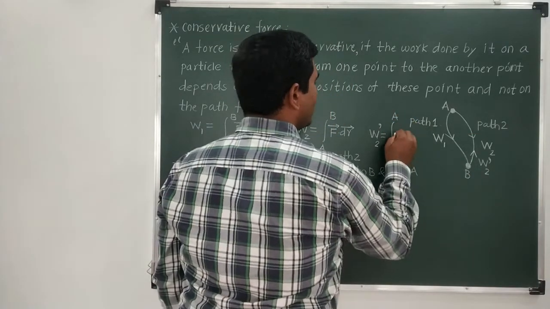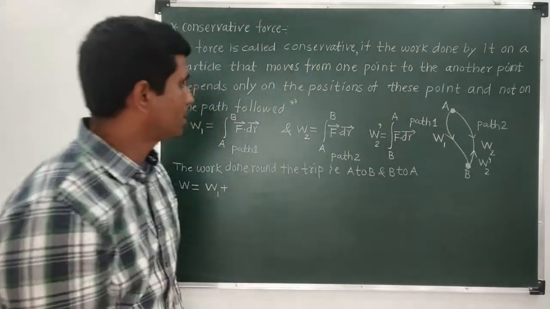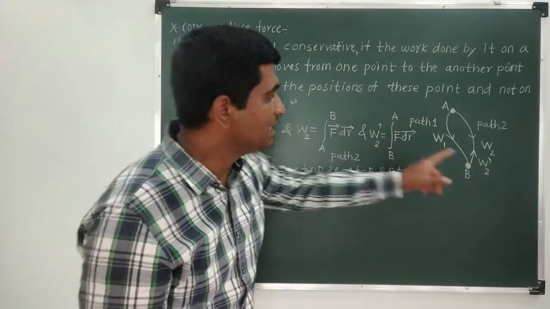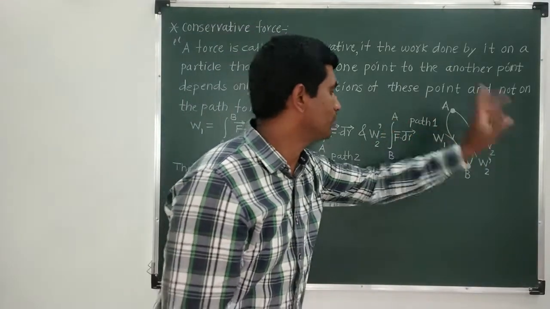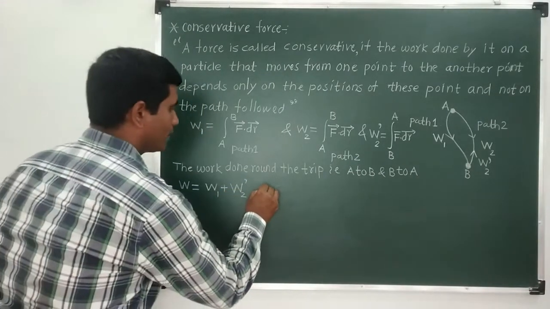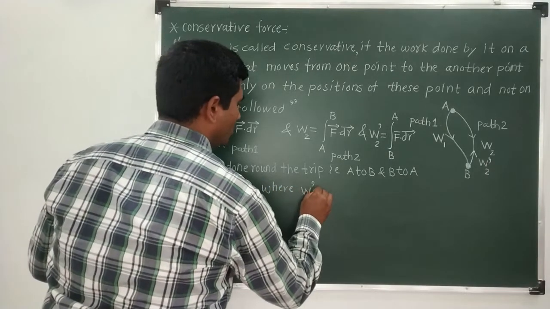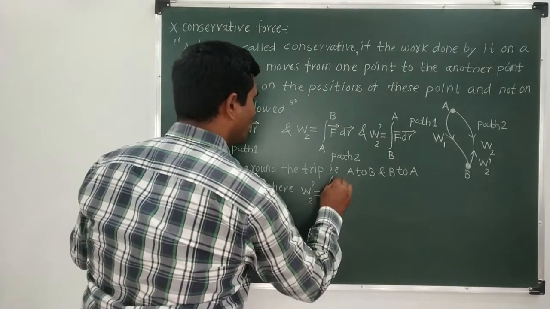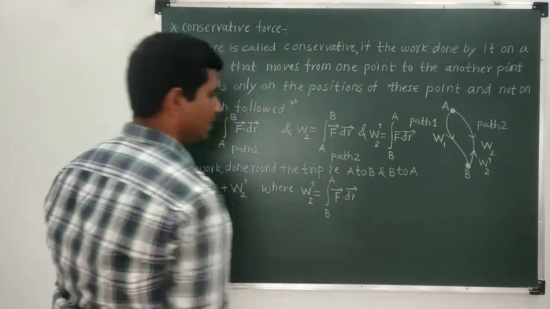From B to A, F bar dot dr bar. I'll write it over here. So W2 prime is the work done when an object is moving from point B to point A along path 2. So I'll write it over here, W2 prime, where W2 prime is the integral from B to A of F bar dot dr bar.